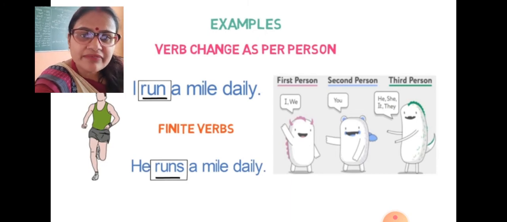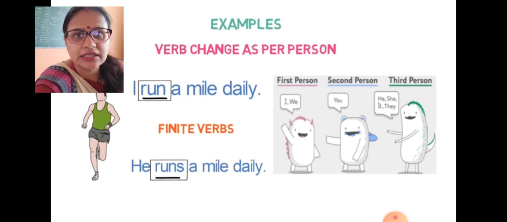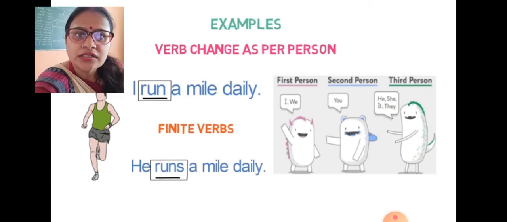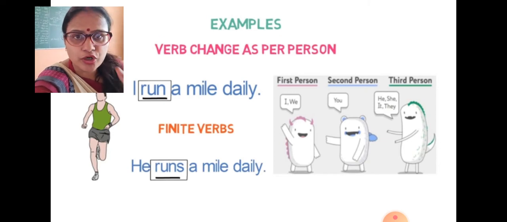I believe this is the easiest form to understand: I is the first person, so it comes with run, and he is the third person, so it comes with runs. So you can see carefully, your verb is run, but it changes its form from run to runs, just as per the person. So when your verb changes, again it becomes a finite verb.